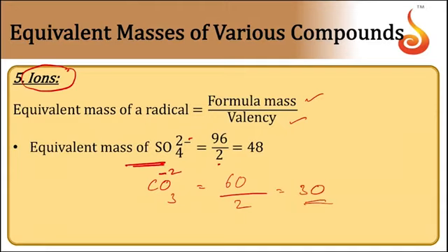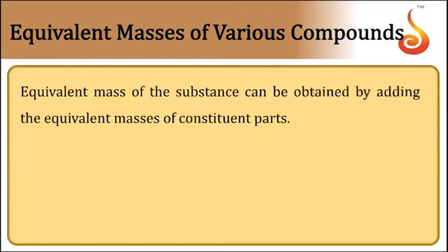We are taking the formula mass of the ion, sulfur atomic mass plus 4 times the atomic mass of oxygen, which gives 96, divided by 2, the charge present there. That is called the equivalent mass of an ion. Then the equivalent mass of a substance can be obtained by adding the equivalent masses of its various constituents. That is, the equivalent mass of a substance is equal to the sum of the equivalent masses of the constituent particles.